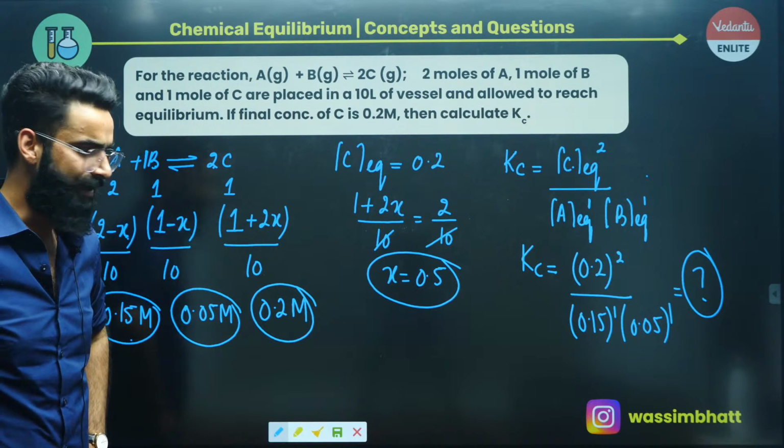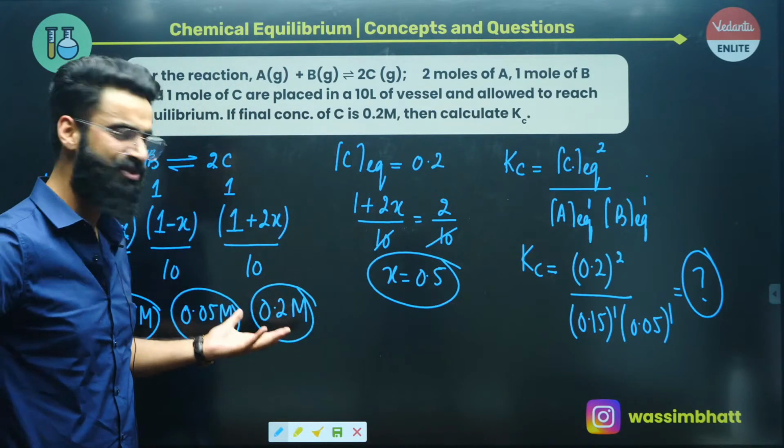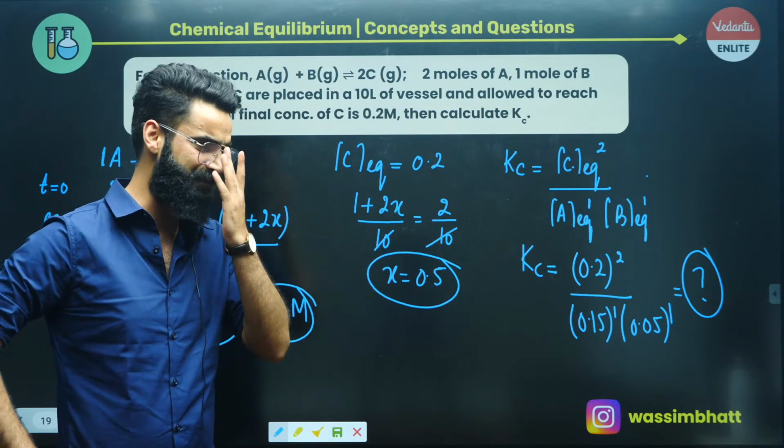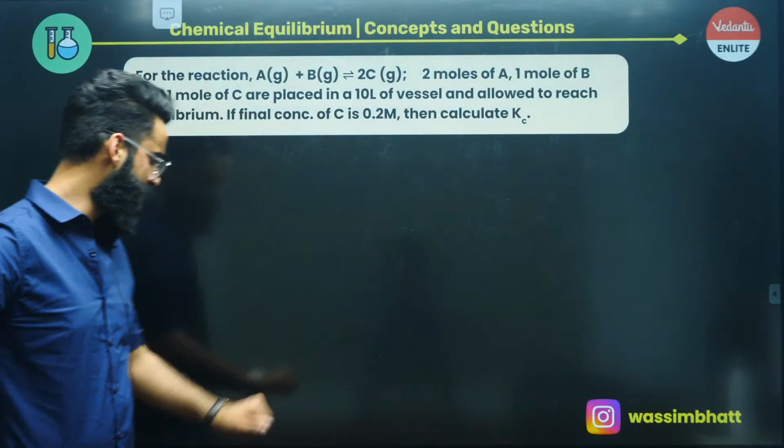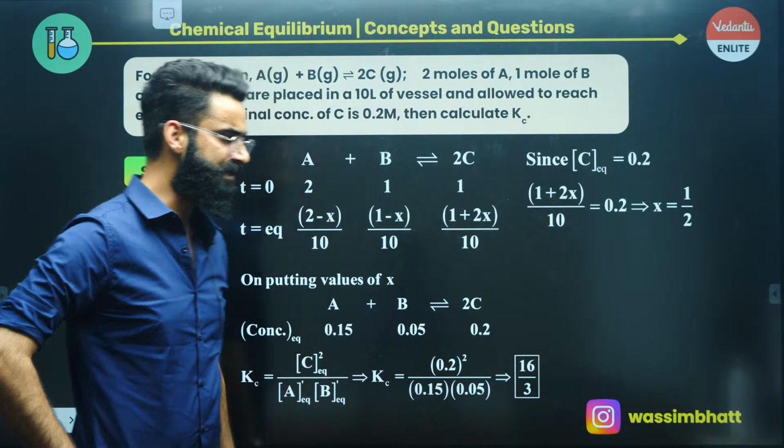Yes? Is it clear, my dear people? Isn't it simple and basic? This is how you are going to approach this sort of question, which is very simple and basic at the same time. Let me move on to one more. So the final value which you'll be getting over here is 6 by 3, right?